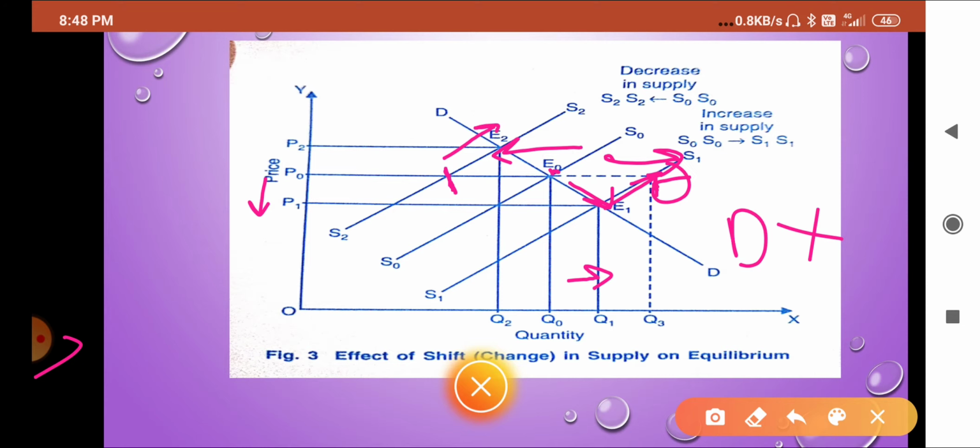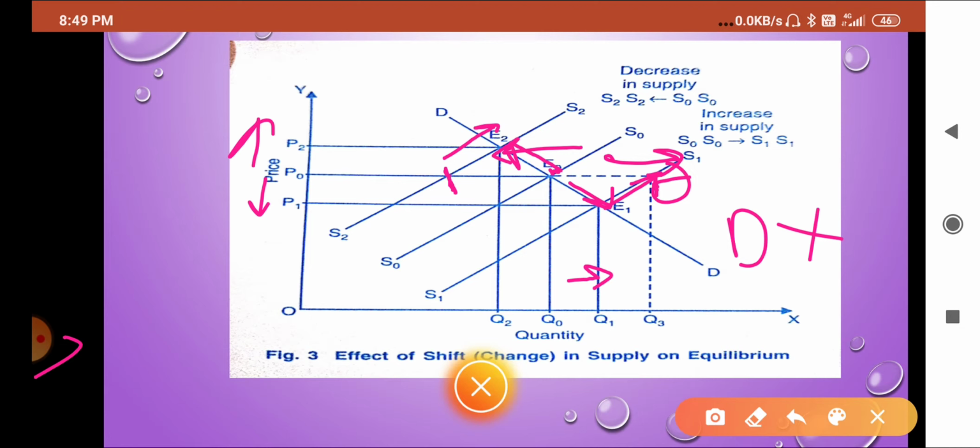So what will happen? The price will be increased by the sellers. Why will they increase the price? To have the equilibrium in the market. Because supply is decreased, and due to that less supply, demand was in excess. So they will increase the price, and the new price is P1, the price they have increased. And what will happen then? Then new consumers will join there.